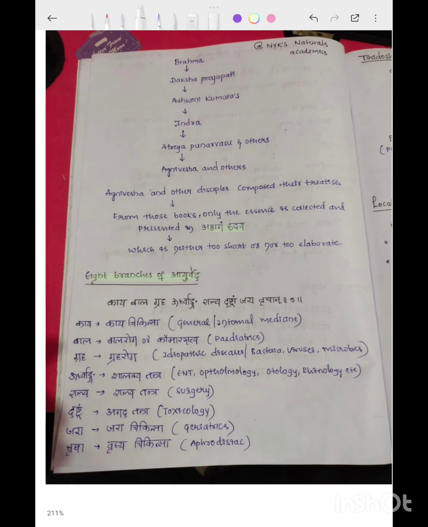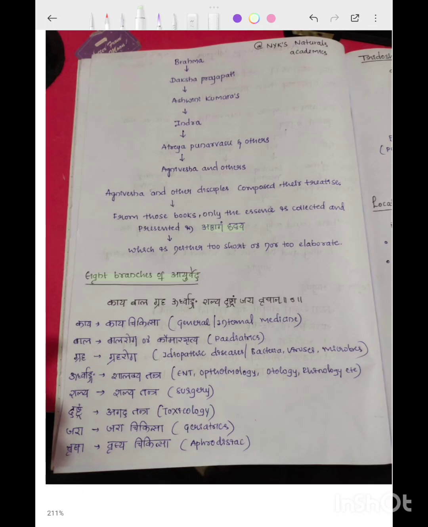Idiopathic diseases means those having unknown causes, or diseases caused by bacteria, viruses, microbes and invisible organisms. Then Urdhvanga. Urdhvanga is referred to as Shalakya Tantra, the diseases which occur in the organs located above the clavicle region. Those can be correlated with ENT, ophthalmology, otology, rhinology, etc. Then comes Shalya. Shalya represents Shalya Tantra, which can be correlated with surgery.